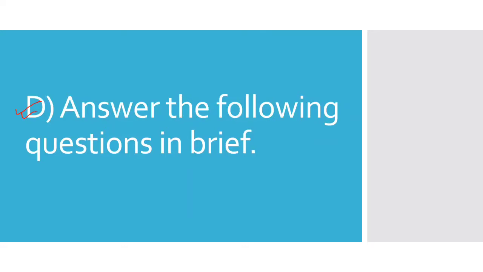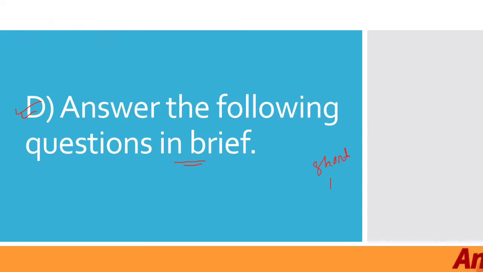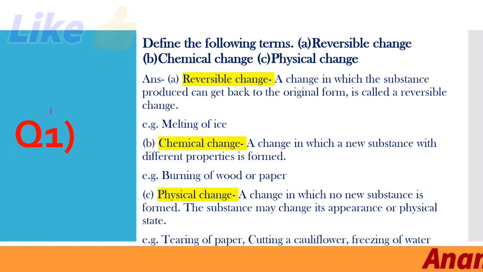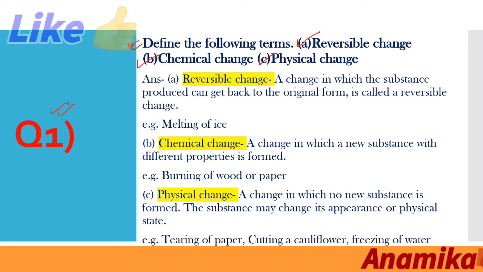The first is, answer the following questions in brief, that is, in short. First will be the short answer questions and then we will come to the long answer questions. First question is, define the following terms. First is reversible change, second is chemical change, and the third is physical change.